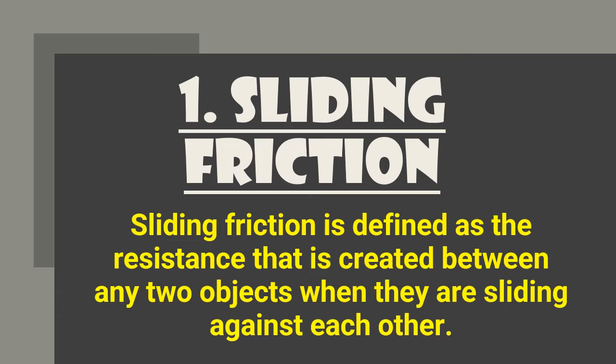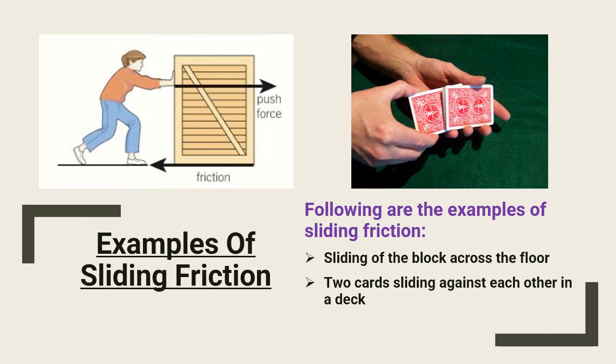Sliding friction. Sliding friction is defined as the resistance that is created between any two objects when they are sliding against each other, like you sliding on the slide. Here are some more examples. Sliding of the block across the floor, two cars sliding against each other in a deck.